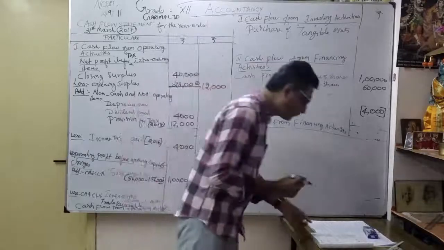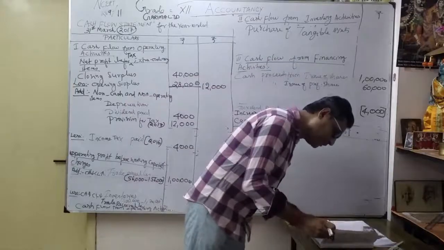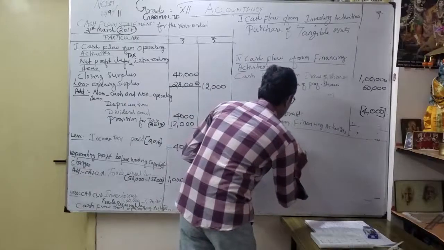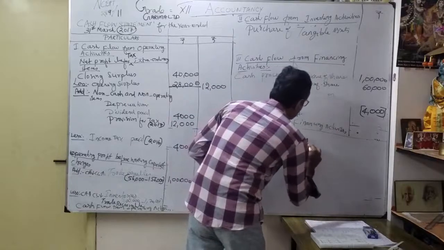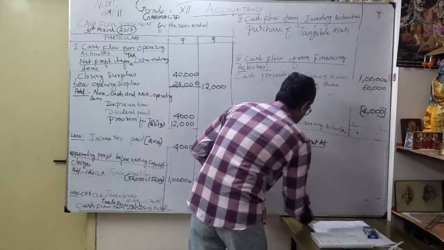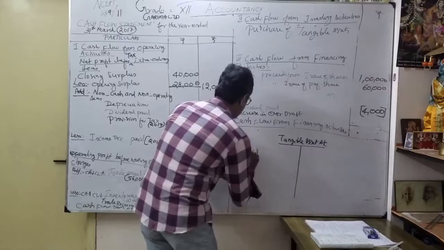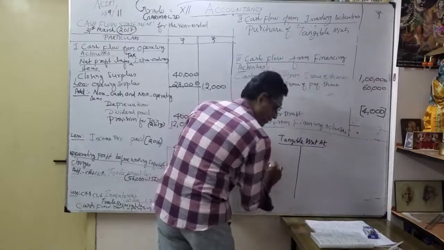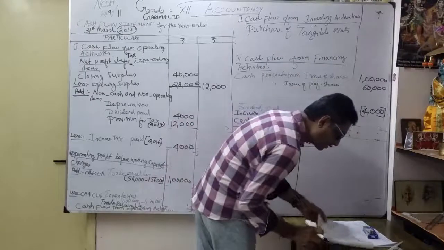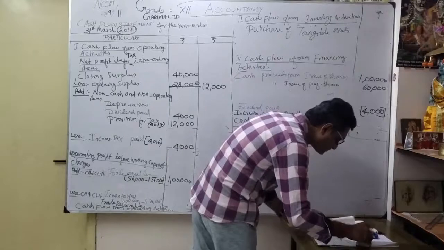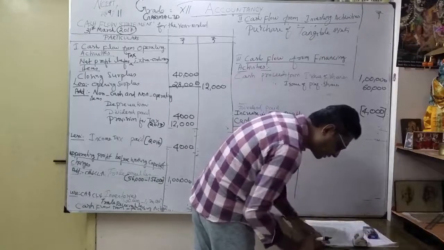So for that, you are going to open the asset account, the tangible asset account. Under that, you know already, to balance brought down, how much? They have given 2 lakhs.